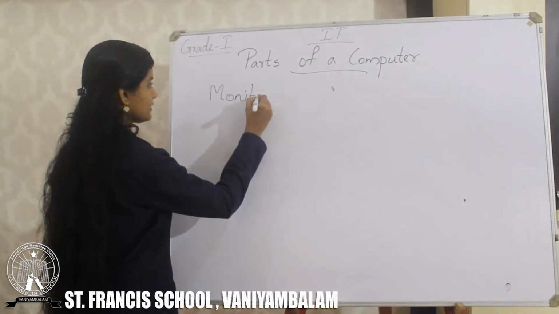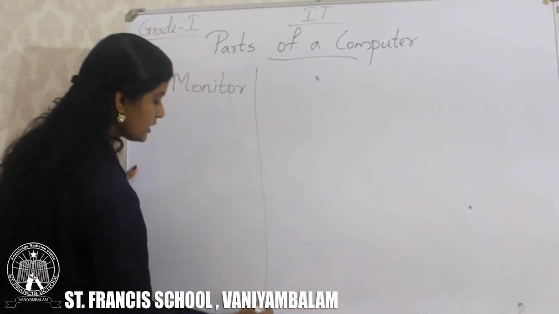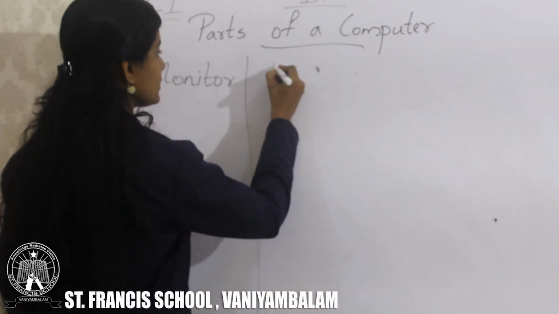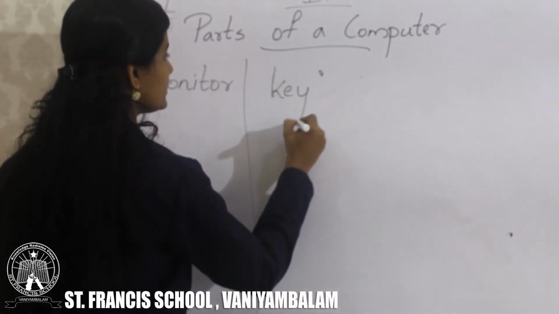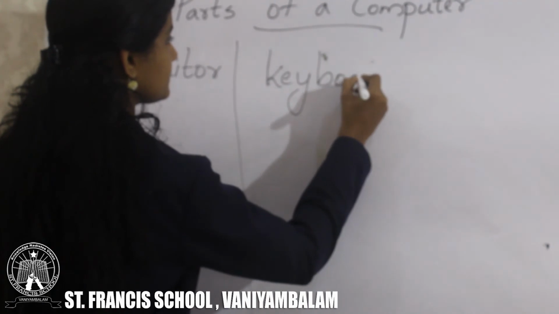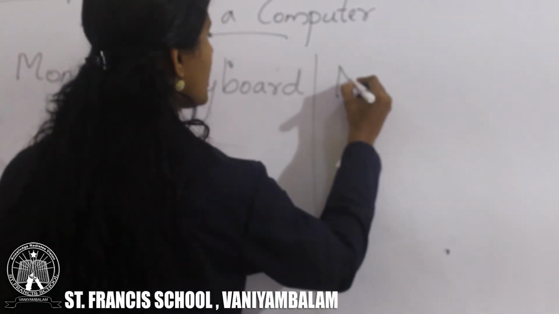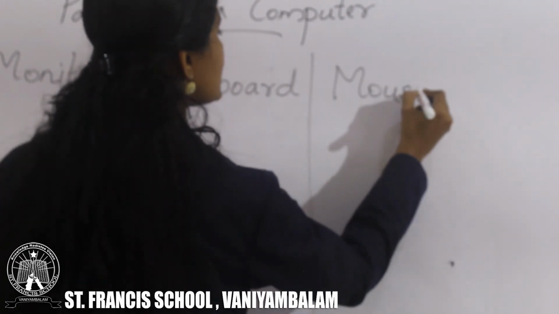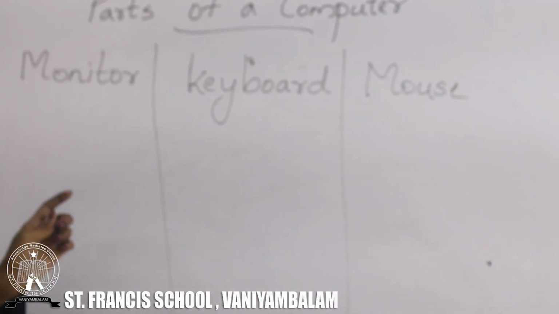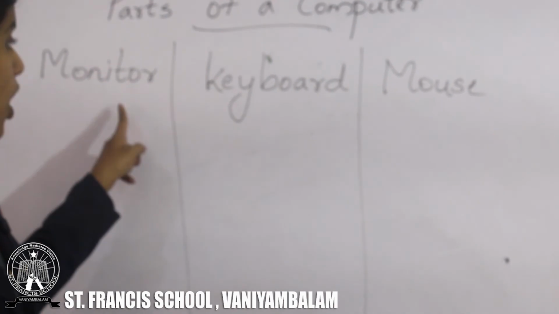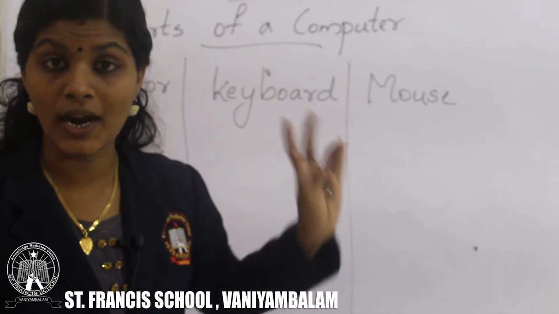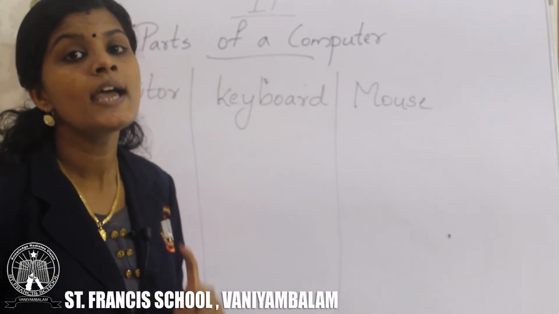monitor, keyboard and mouse 10 times. So spelling of monitor, keyboard and mouse you want to write 10 times without spelling mistake.